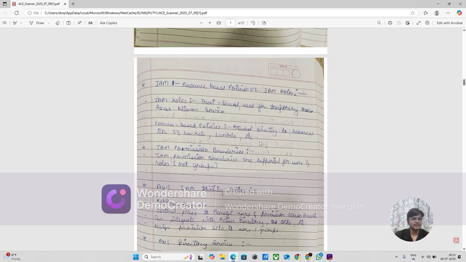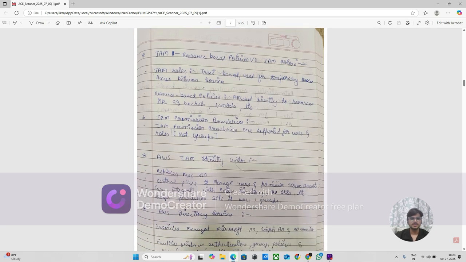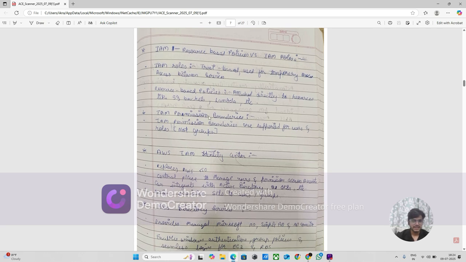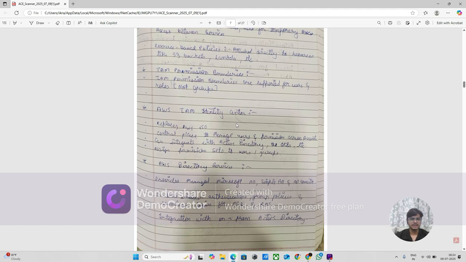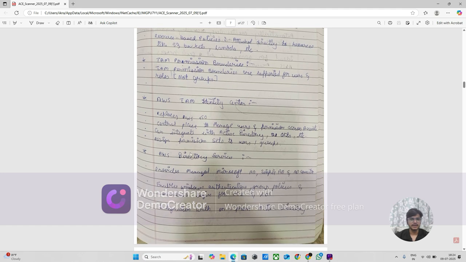That policy is directly attached to that resource, so that is a resource policy or resource-based policy. Okay. IAM permission boundaries. IAM permission boundaries are supported for users and roles, not groups. So IAM permission boundaries are only for users and roles, not for groups. Okay.